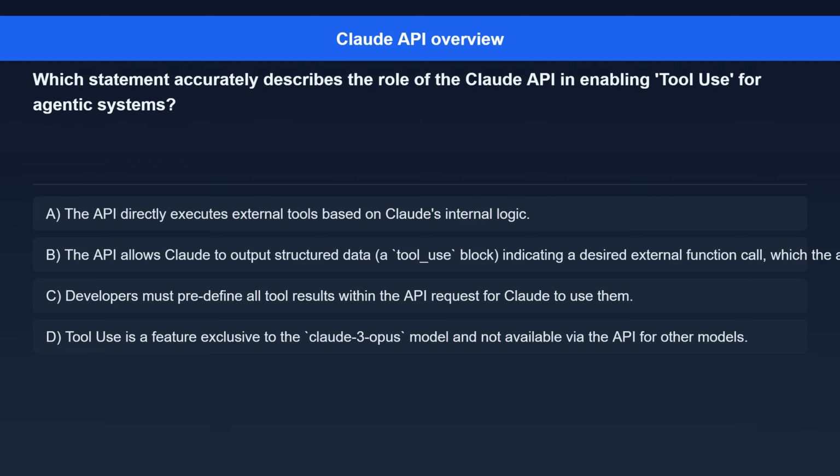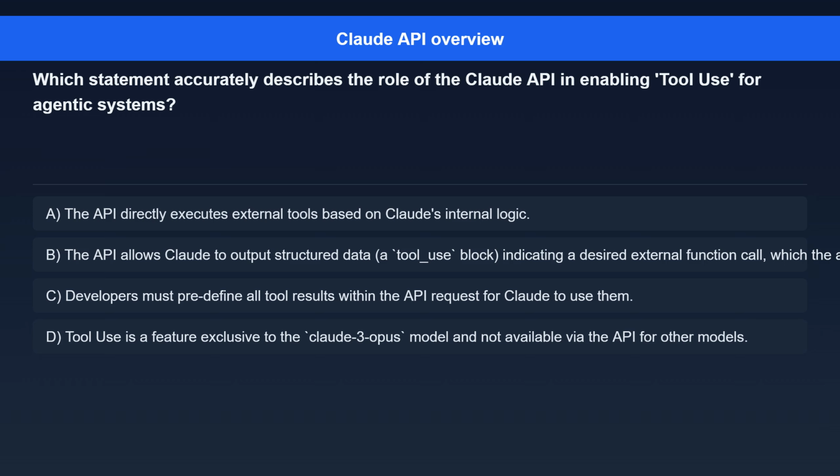Question 5. Which statement accurately describes the role of the Claude API in enabling tool use for agentic systems? Option A. The API directly executes external tools based on Claude's internal logic.